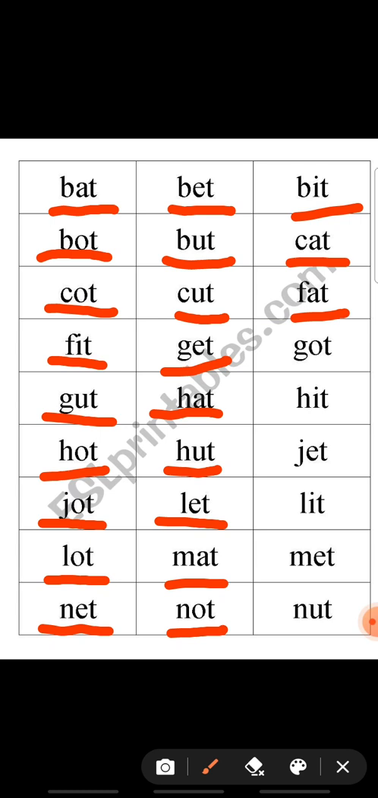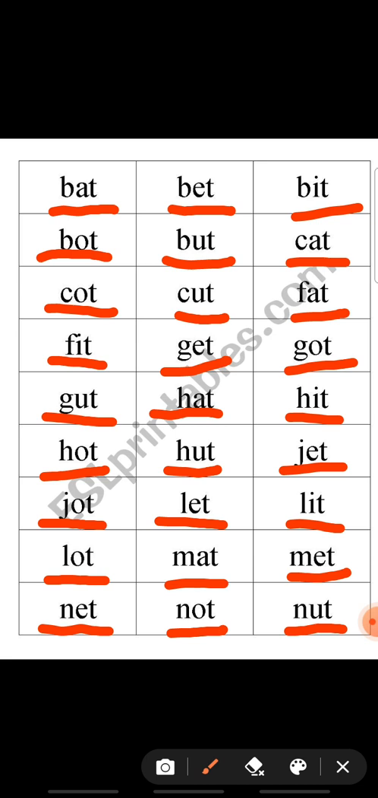G-O-T, got. H-I-T, hit. J-E-T, jet. L-I-T, lit. M-E-T, met. N-U-T, nut.